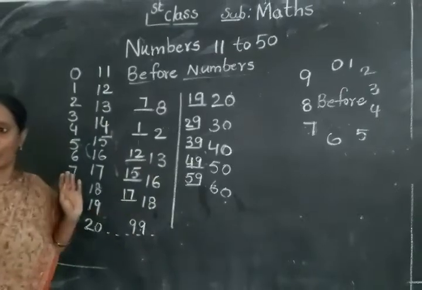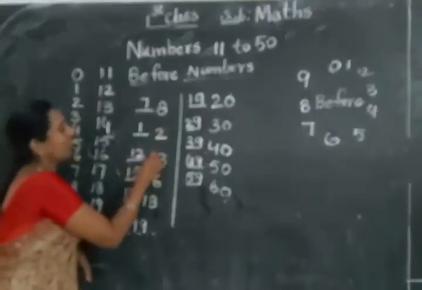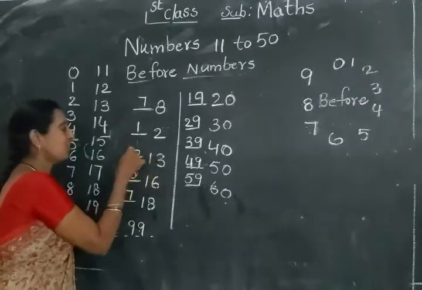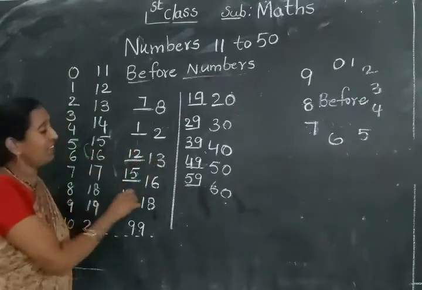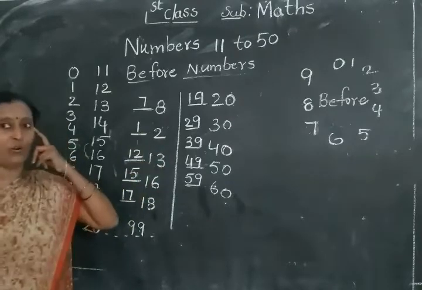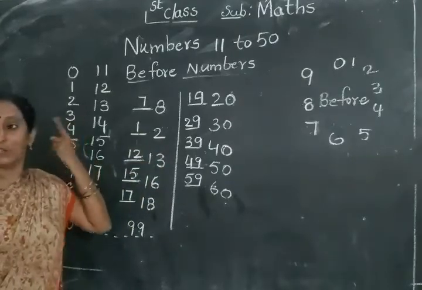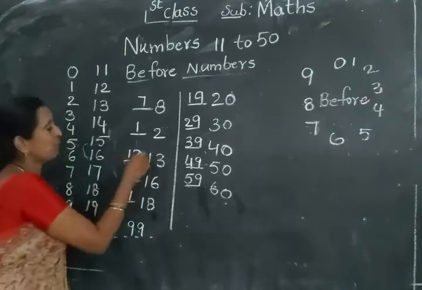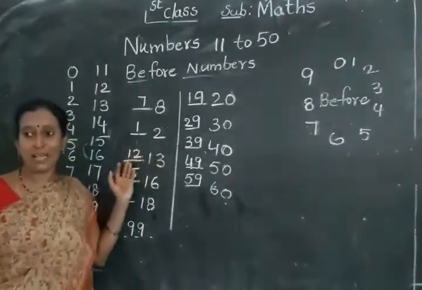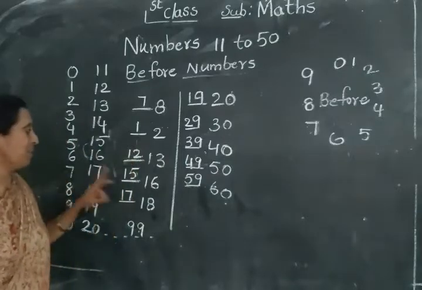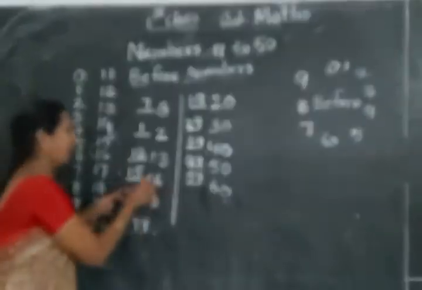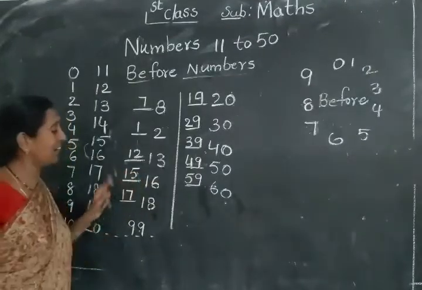Here 13. In this 13, the 13 before number, what comes? First you write 1 as is here. And the 3 before number, what? Already you know, the previous number, it's a 2. So you write here 2. So 13 before number is 12. Now here like this 16. 16 also like this only. Write the same number 1 here.